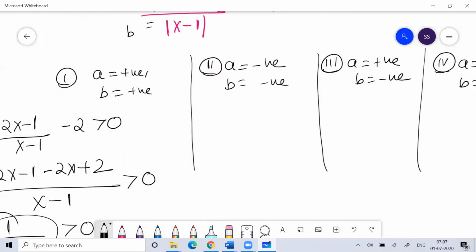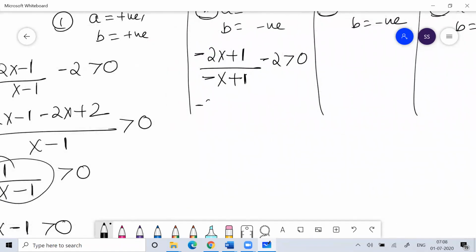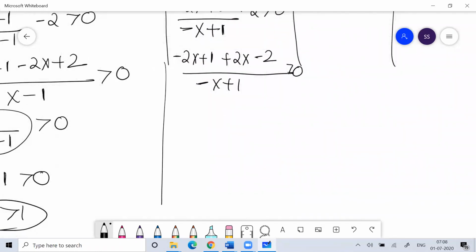Okay. Similarly, if you take both negative, this would be minus 2x plus 1 minus minus x plus 1, minus 2 greater than 0. So this is minus 2x plus 1, minus minus plus 2x minus 2, divided by minus x plus 1 greater than 0. 2x gets cancelled.